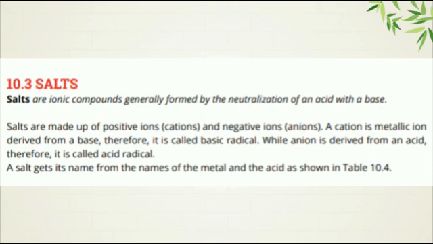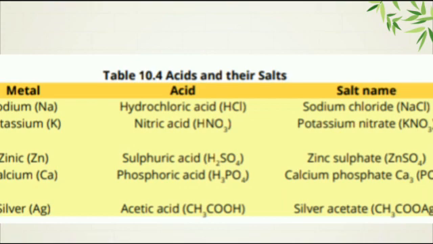Here are definitions. First, salt. Then salts are made up of cations and anions. What are basic radicals and what are acid radicals? Now some examples are here of salts. Acids react with metals. Which salts do they produce? Sodium reacts with hydrochloric acid to produce sodium chloride.